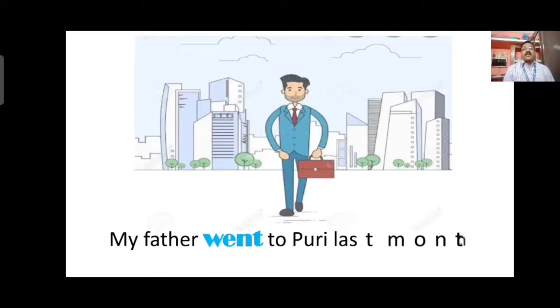Third one, my father went to Puri last month. Here go is the present form. When we write the sentence in past form, that time we use went to show that my father has gone to Puri last month, not now. So to show that it happened in the past, we have to write the past form of go. Past form of go is went. My father went to Puri last month.